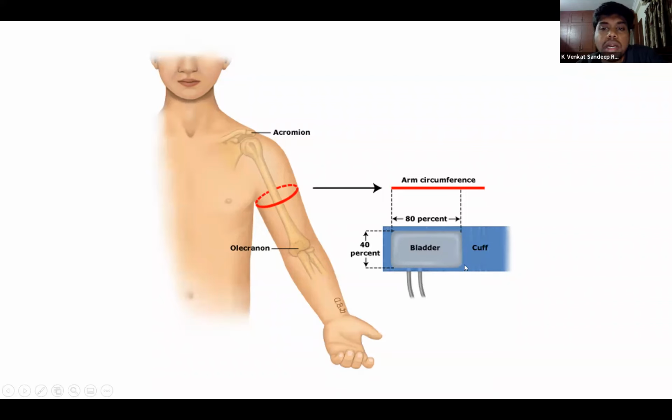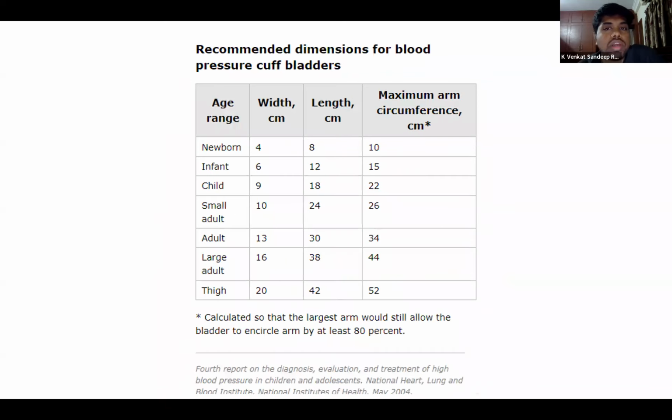The bladder's length should be at least 80% of the circumference of the arm, and the bladder's width should be at least 40% of the arm circumference. So it should always be 40% of the arm circumference in width, and 80% of the arm circumference in length. In case it is difficult, we can keep the recommended blood pressure cuff bladder sizes at our bedside for easy use.